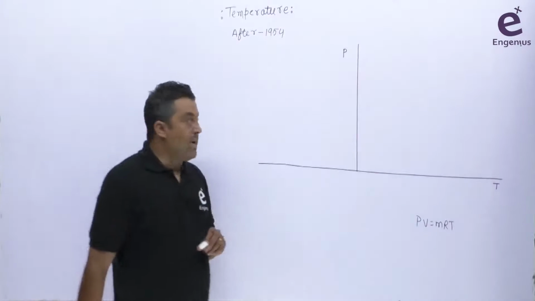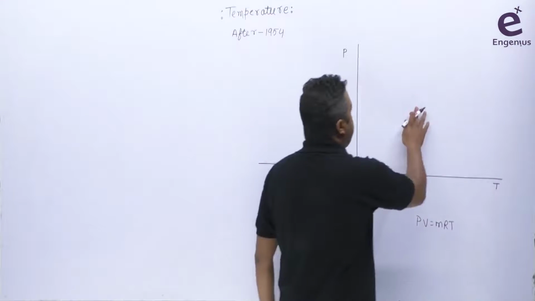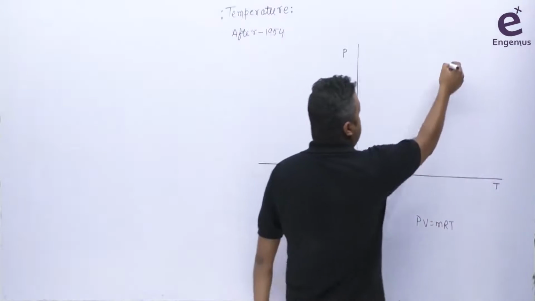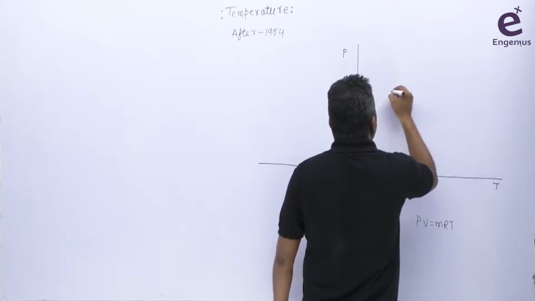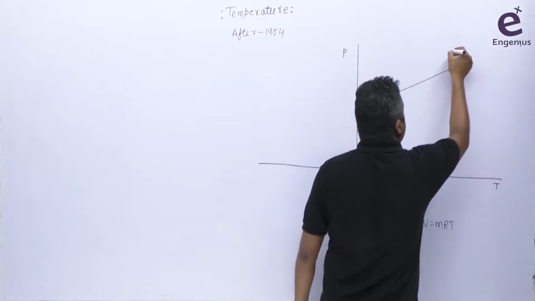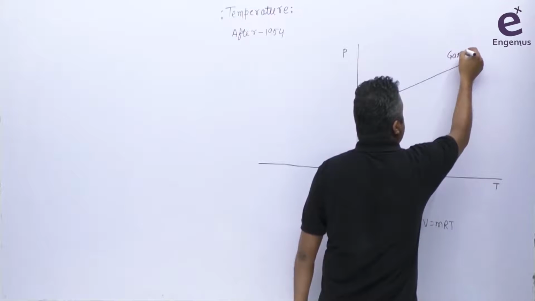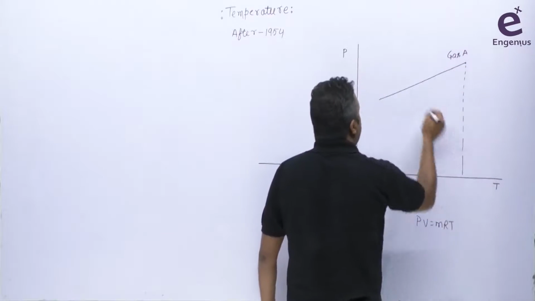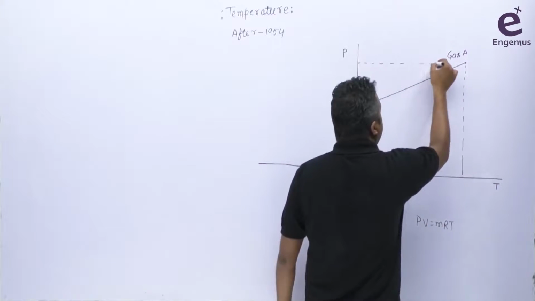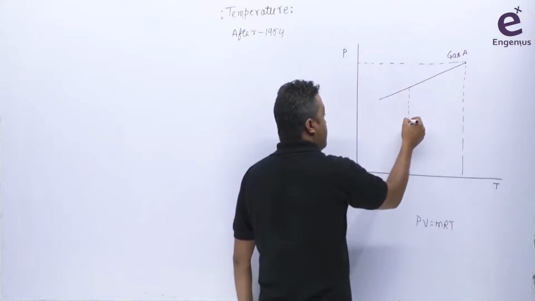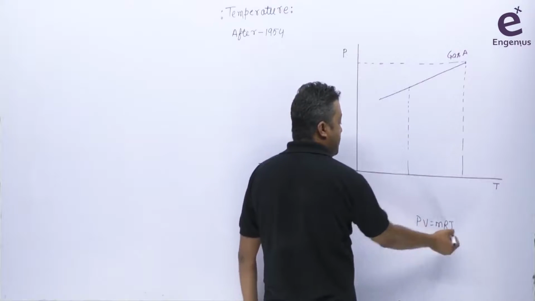So if we are taking some gas and we decrease the temperature of that gas, let's suppose like this one, this is our gas A. From here, the temperature was this much and the respective pressure was this much. As we continuously decrease the temperature, the pressure is also going to decrease, because the pressure is directly proportional to the temperature.